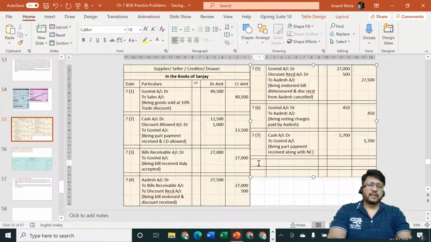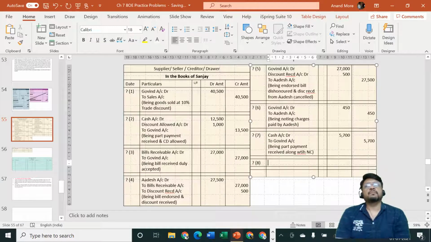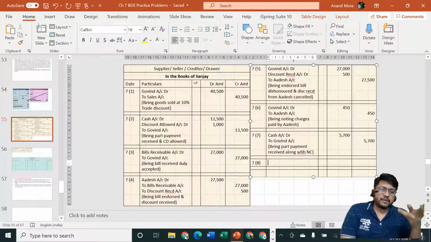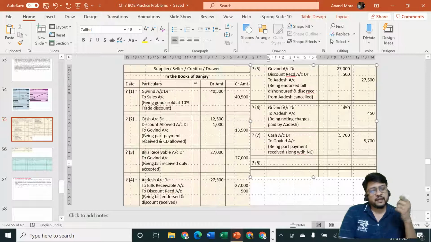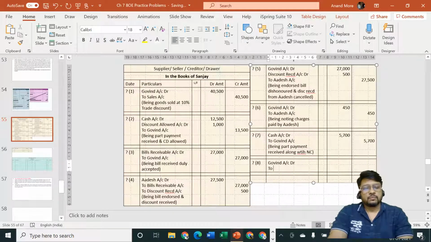Okay. Next part. And then we are going to charge interest. How much is interest we are charging? 1500. So I'll specify interest is our income. Sanjay is saying that interest is my income, and this income I'm going to recover from Govind, because Govind is making delay. I'm giving him facility to pay afterwards. Since I'm giving him facility to pay afterwards, he should pay me for that facility for delay. That's why the entry will be interest is my income, which I'm going to recover from Govind. Govind account debit to interest account.